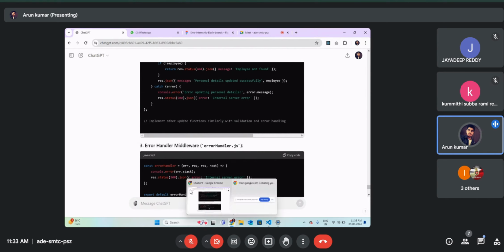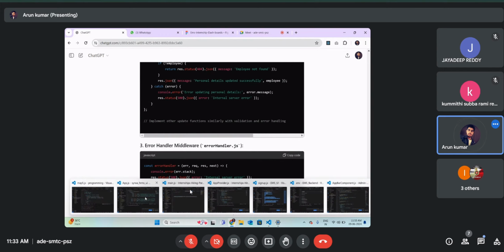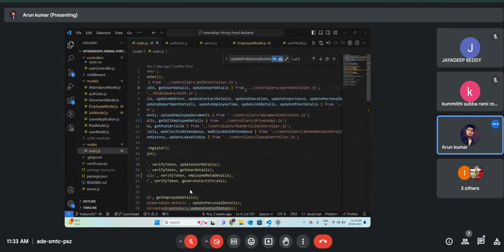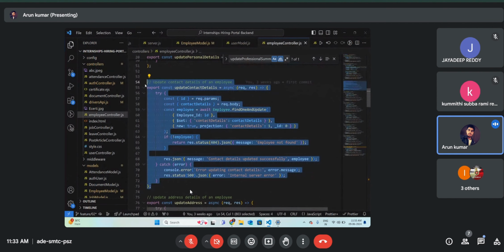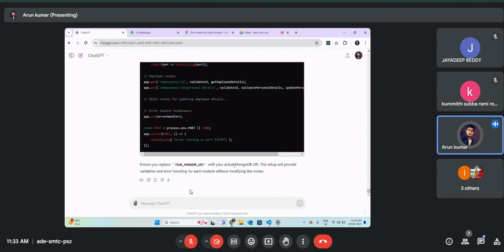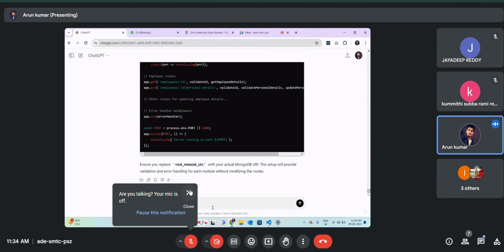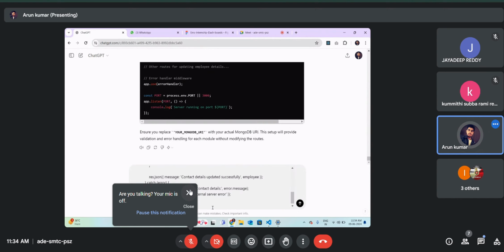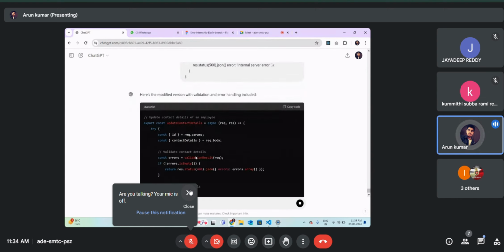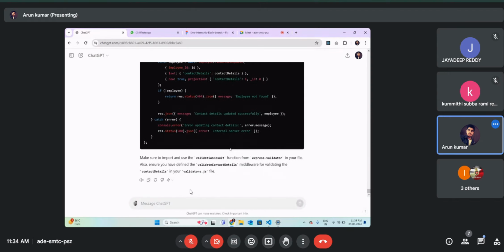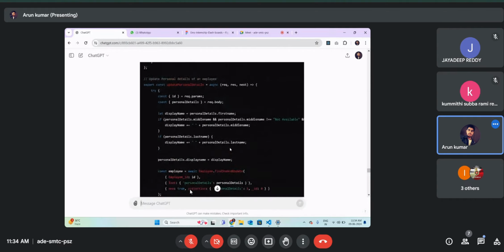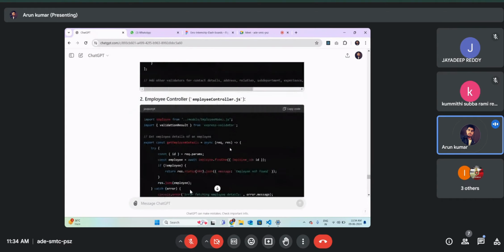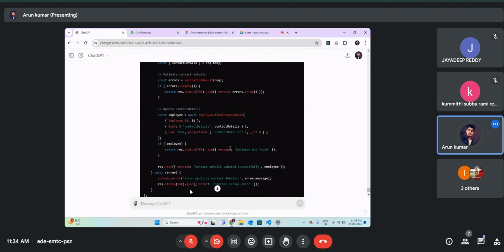So what you can do is copy the particular function, copy this module, and again go to ChatGPT, modify this, paste it. It will modify the things for you. Make sense? Any question?